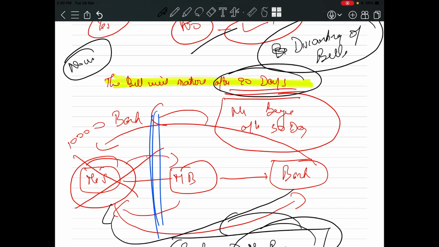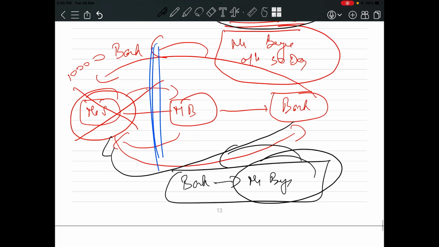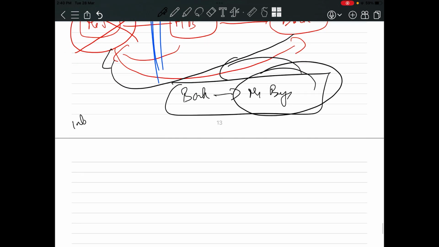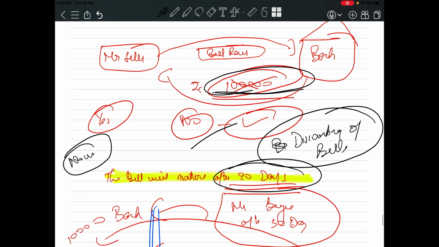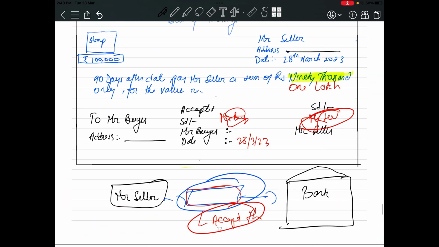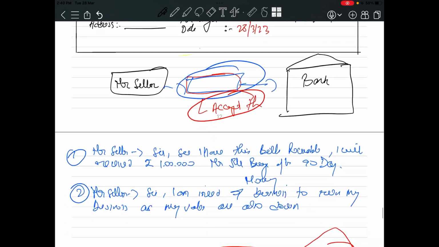So the bank will deduct some interest. Okay, interest on bills discounted. Say for example 1 lakh was the requirement. The bank will give him how much? 99,000, say for example. Okay, so this 1,000 will be the income of the bank in the form of interest. So this is all about discounting of bills, bills receivable and bills payable.